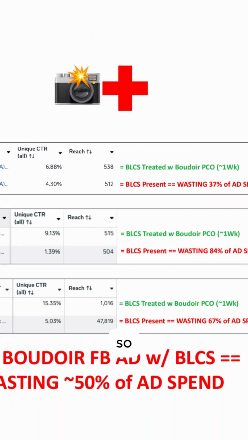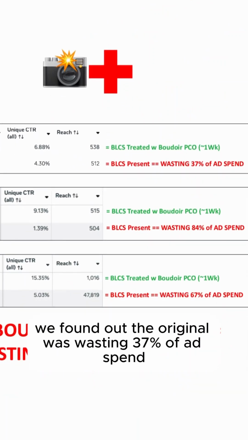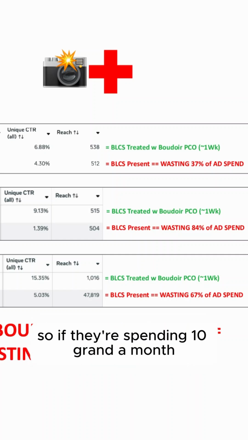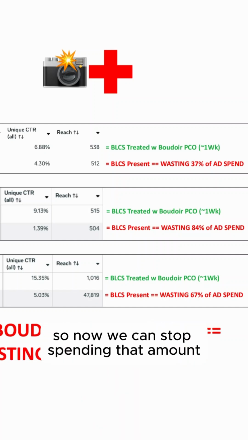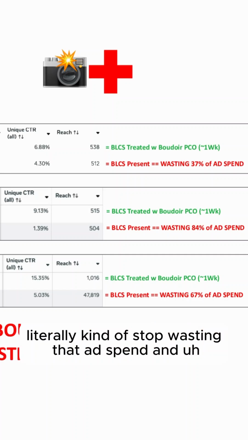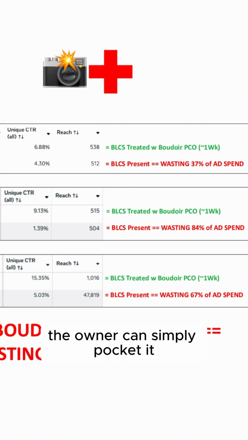So we found that the original was wasting 37% of ad spend. So if they're spending 10 grand a month, 3,700 bucks a month was being wasted. So now we can literally stop wasting that ad spend, and the owner can simply pocket it.